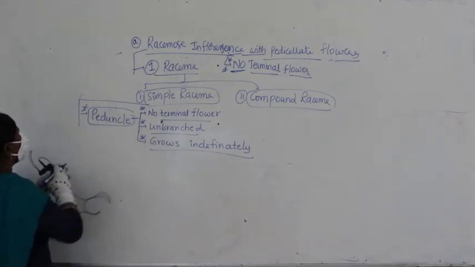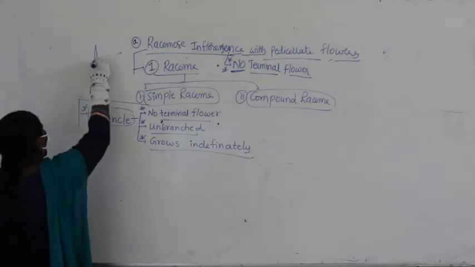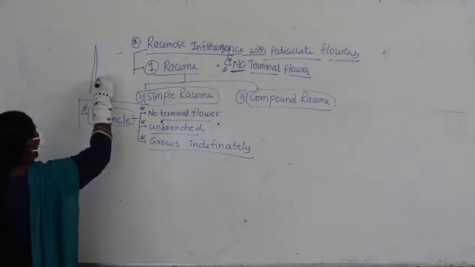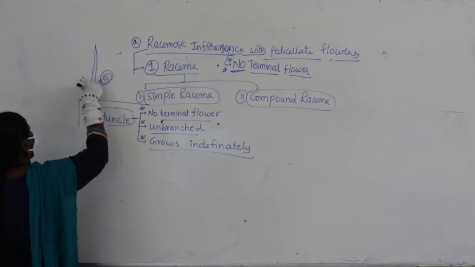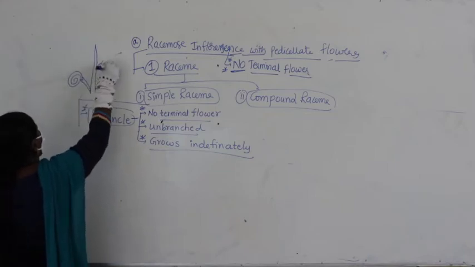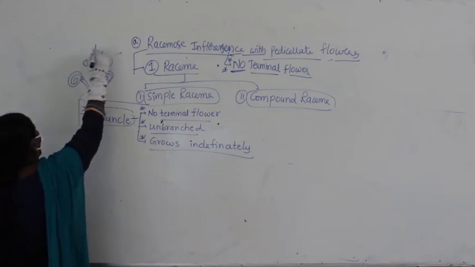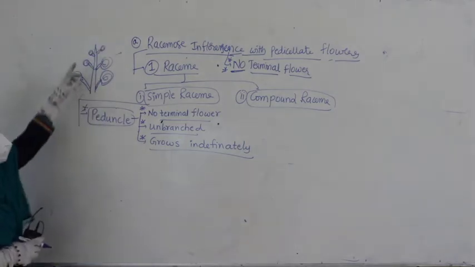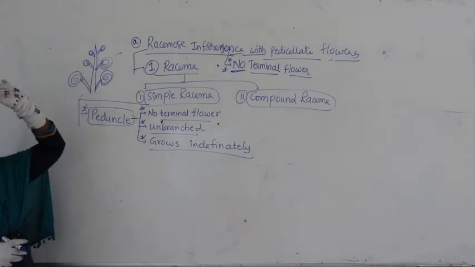So what is the meaning of no terminal flower? If you take here, it is like this, bigger flowers are like this. Now can you see a terminal flower at the tip?